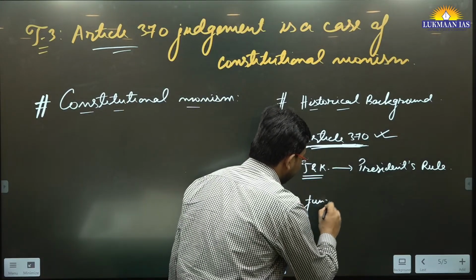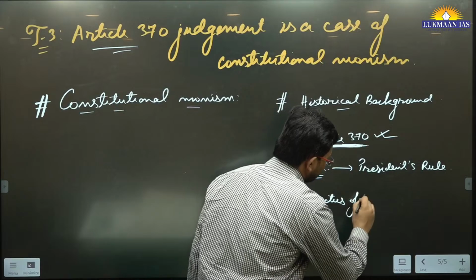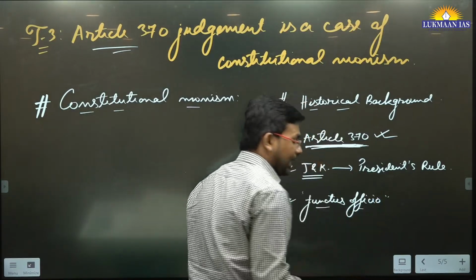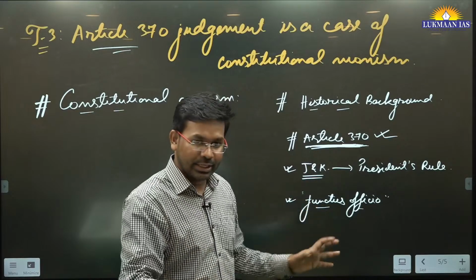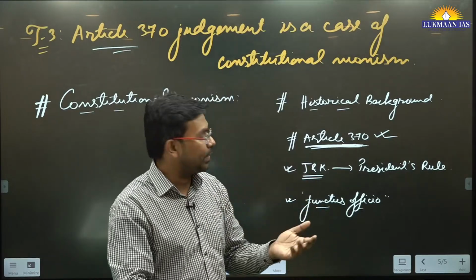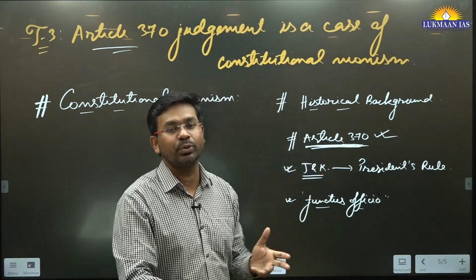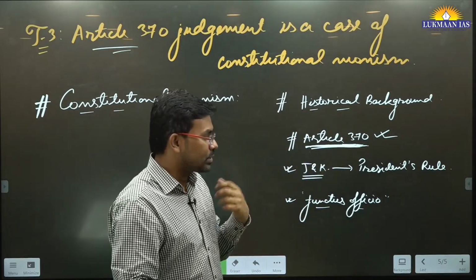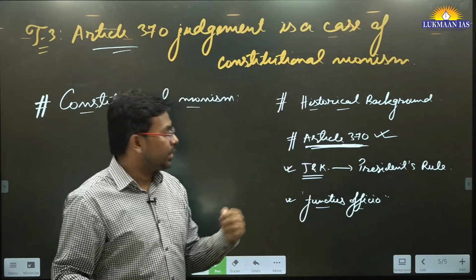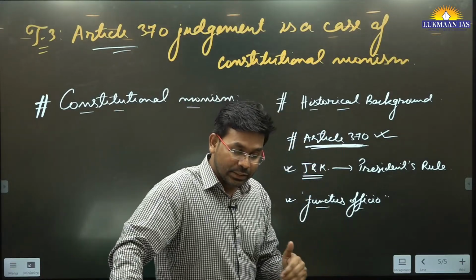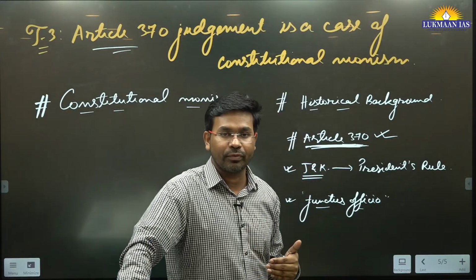Functus officio means it has done its function, and after it ceased to operate, this article assumed permanence. Since that body does not exist, it was assumed that the President of India does not have any authority on abrogation of this article. But this was being challenged in the Supreme Court of India.